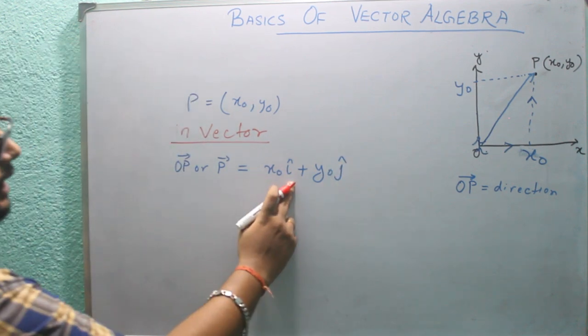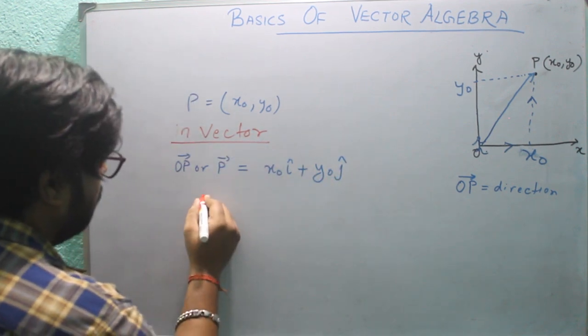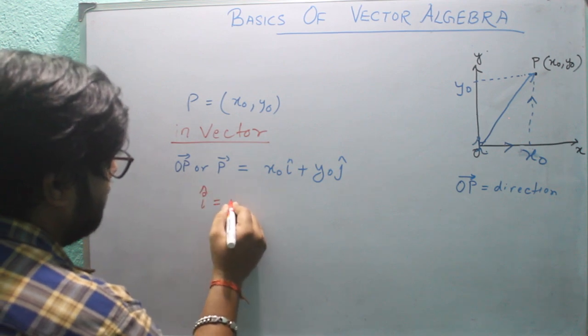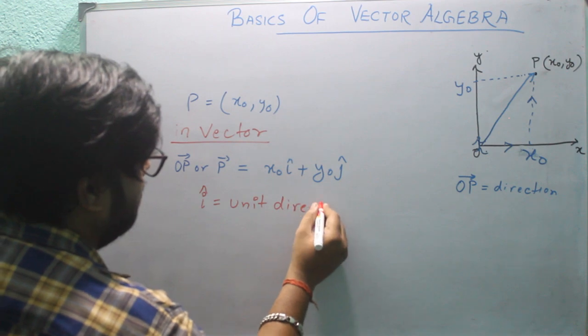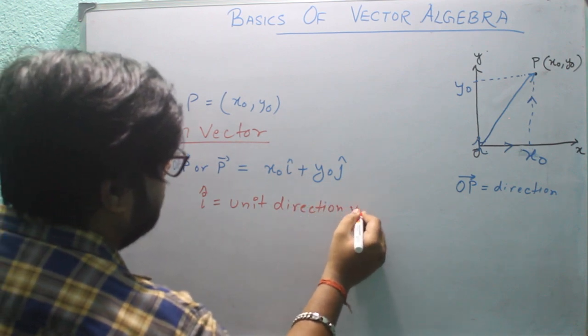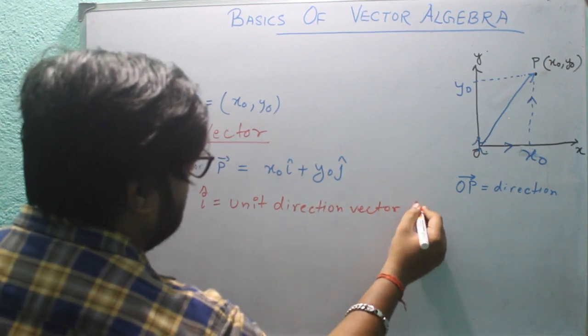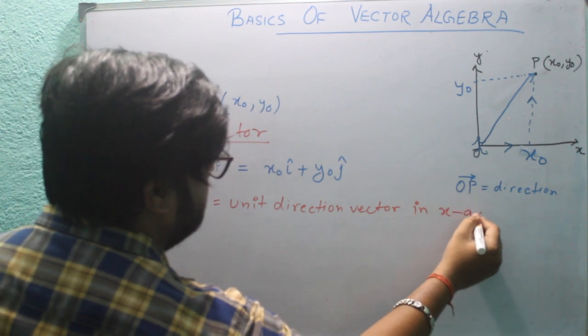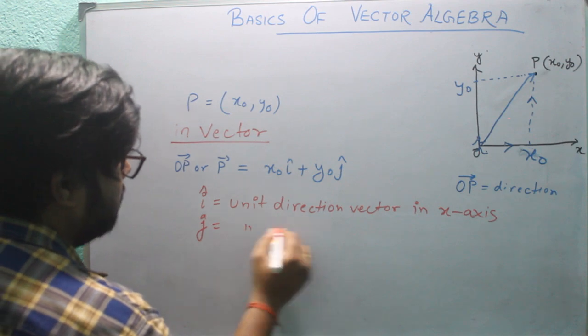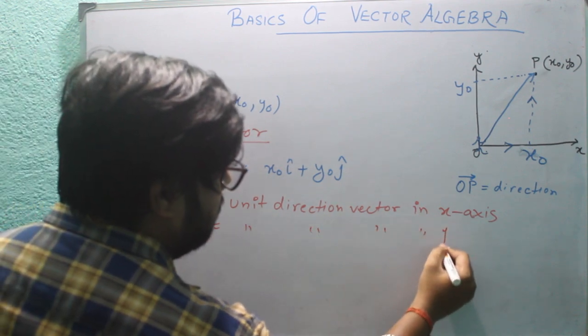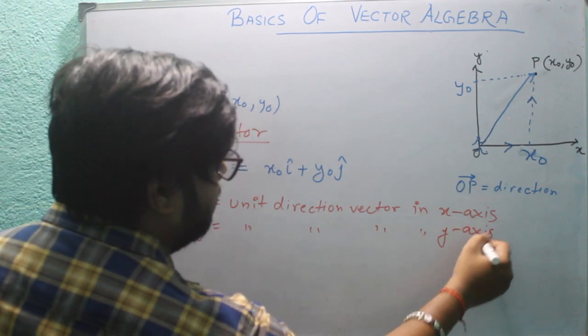Why have we written i cap and j cap? Where i cap is the unit direction vector in the x-axis, and j cap is the unit direction vector in the y-axis.